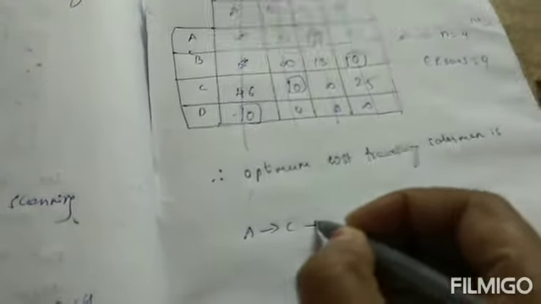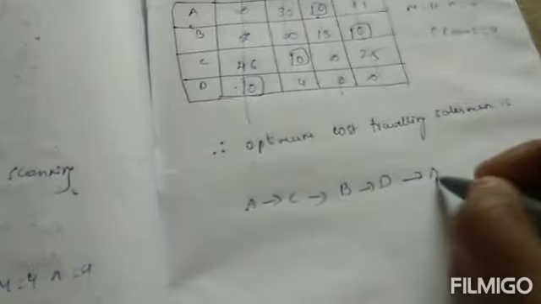A goes to C, and C goes to B. C goes to B, and B goes to D. So what is B? B goes to D, and D goes to A.